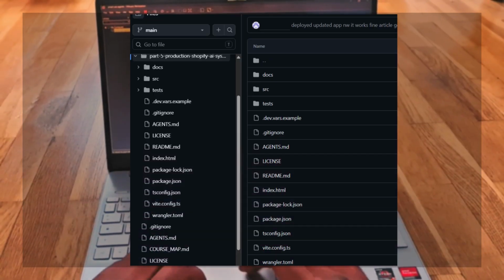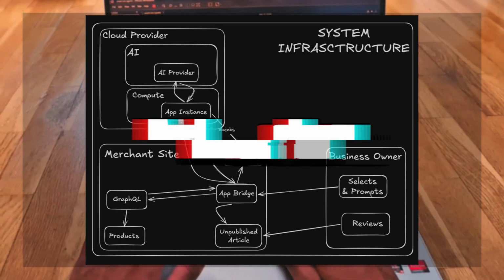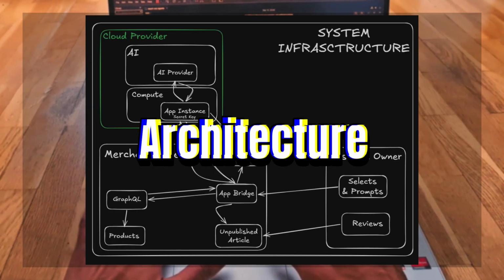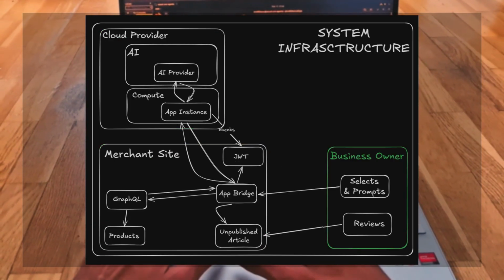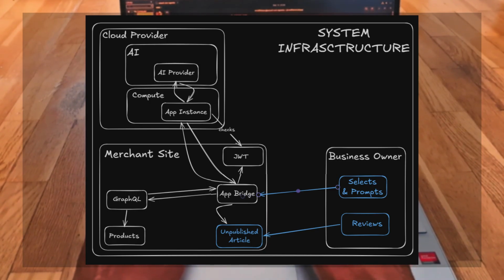Most demos die here. Let's build something maintainable. The architecture: we have the cloud provider, we have the merchant site, and we have the business owner who selects, prompts, and reviews the unpublished article.